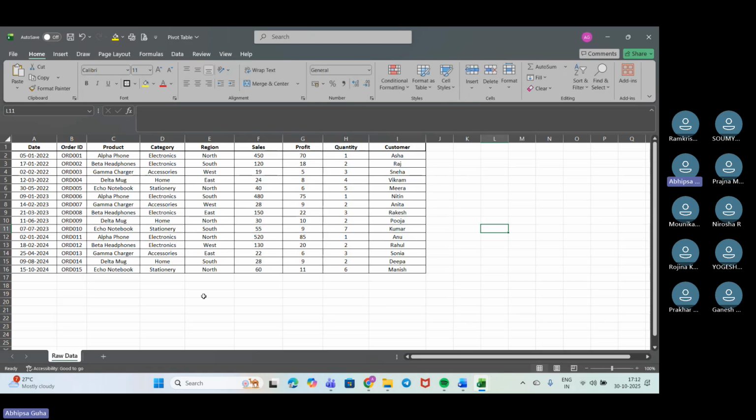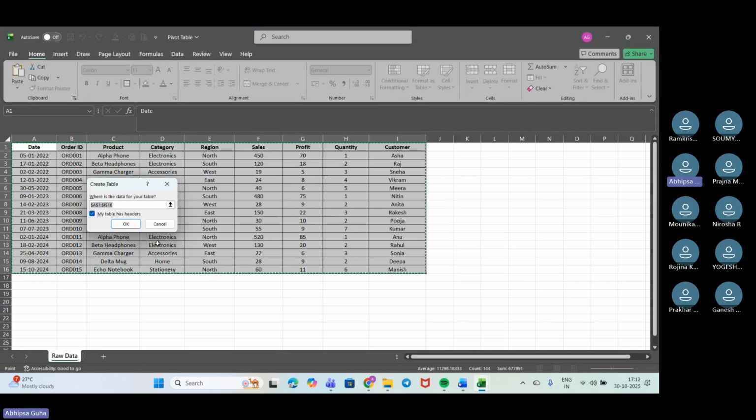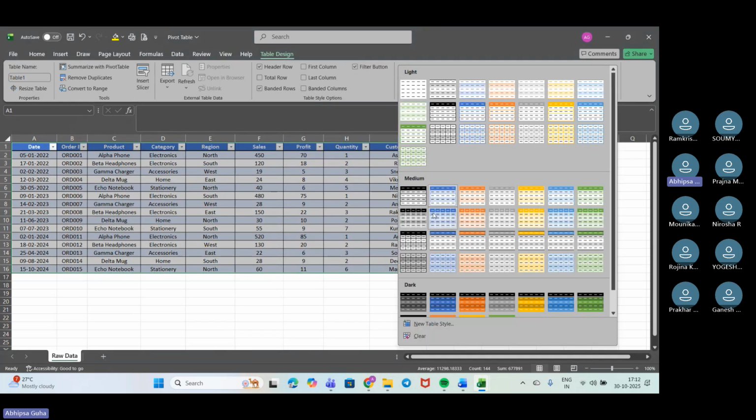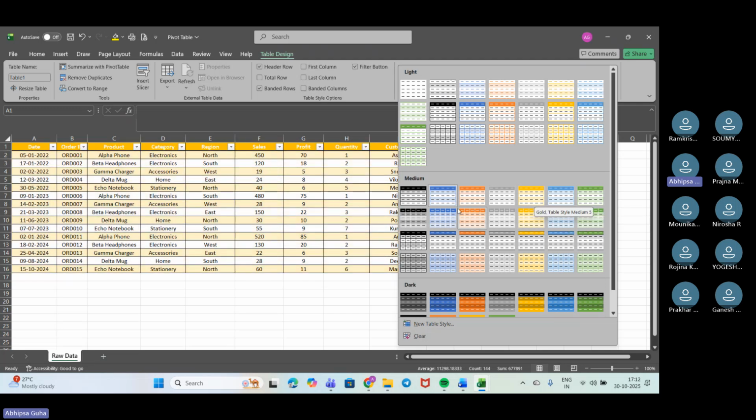Okay, so this is my raw data. Now, if I need to do any other part, I'll just convert it into a table. So for that, I'll select it and press Control T. Okay, so I got the table. Here you have different designs, in which color, in which format you want it. So we'll keep it a very basic one. It looks good to me.